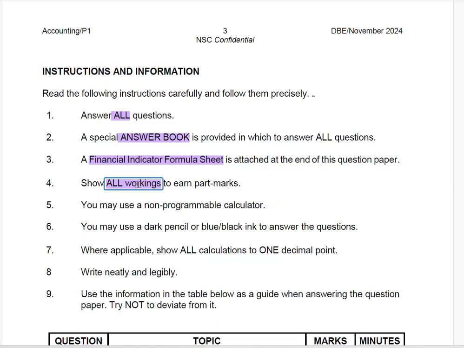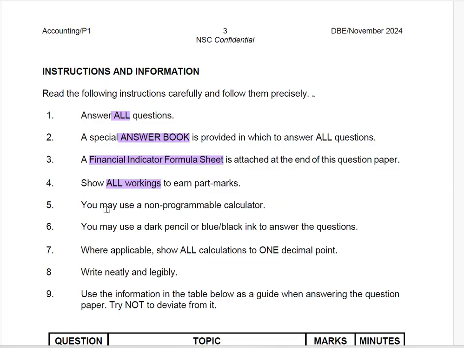So one would decide to make the calculation on the calculator and put only the answer in the answer book. That is incorrect. You need to show your opening accumulated depreciation, your closing accumulated depreciation, and the answer. In that way, you'll be able to earn yourself 2 part marks if it's wrong, and then you get yourself a full mark if you happen to have the correct full answer. Therefore, I emphasize again, as you kick off on your paper, ensure that you are following the instructions and information as required.